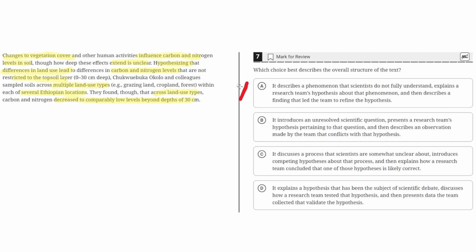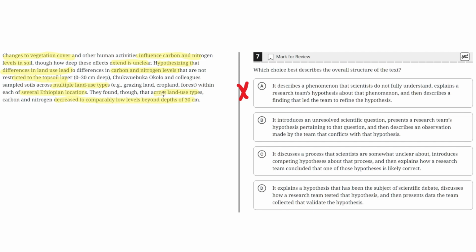So A is incorrect. B. It introduces an unresolved scientific question, presents a research team's hypothesis pertaining to that question, and then describes an observation made by the team that conflicts with that hypothesis. This seems to be the correct answer because, as before, it begins with an unresolved scientific question, then it highlights the research team's hypothesis, and then the last part highlights how an observation made by the team conflicts with the hypothesis.